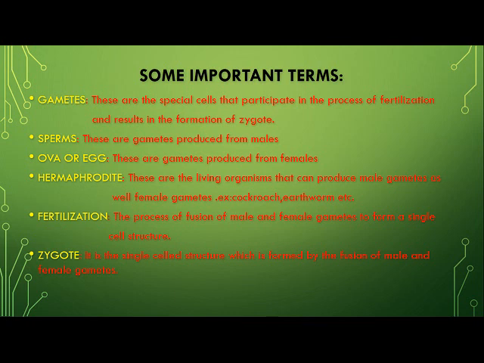What is meant by fertilization? Fertilization is a process in which the male and the female gamete fuse and result in the formation of a single cell structure. Now, this single cell structure is known as zygote. So, what is zygote? Zygote is a single cell structure which is formed by the fusion of male and female gametes. I hope children you have understood these concepts, and in my future topics I will be using these terms very often. So you should learn these definitions. They are very often asked in the exams.